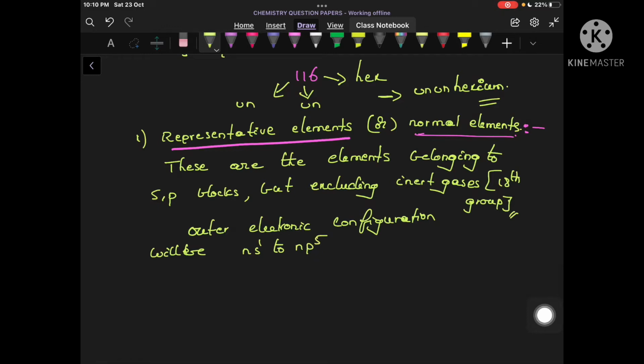Clear now? Because in s block elements we have 2 electrons which can be filled, and in the p subshell a total of 6 electrons can be filled, but the last electron will enter into the inert gases. So therefore the outermost electronic configuration varies from ns1 to np5.